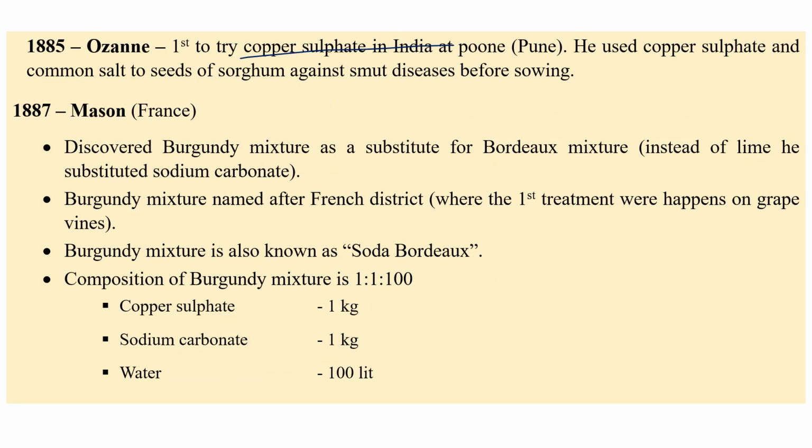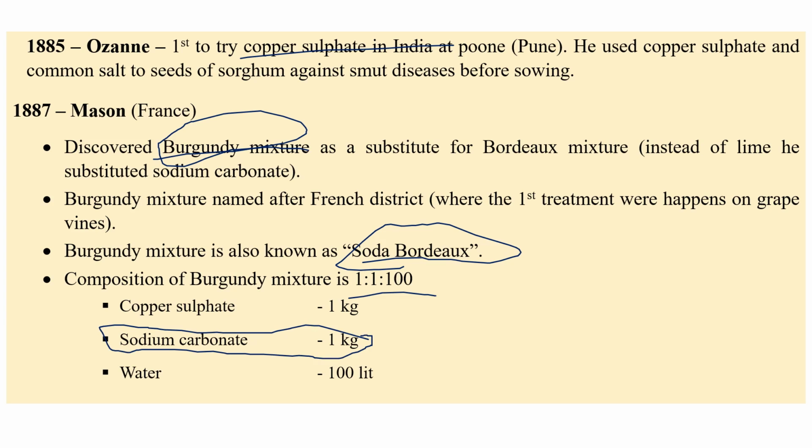And Mason, the person who discovered the Burgundy mixture. Burgundy mixture was discovered by Mason. So Burgundy mixture is also known as soda Bordeaux. This is the question that was asked in 2018. Burgundy mixture is also 1:1:100. Instead of lime, we are replacing it with sodium carbonate here. So in Bordeaux mixture it is copper sulfate, lime, water. Copper sulfate, sodium carbonate, and 100 liters of water, that is the Burgundy mixture.